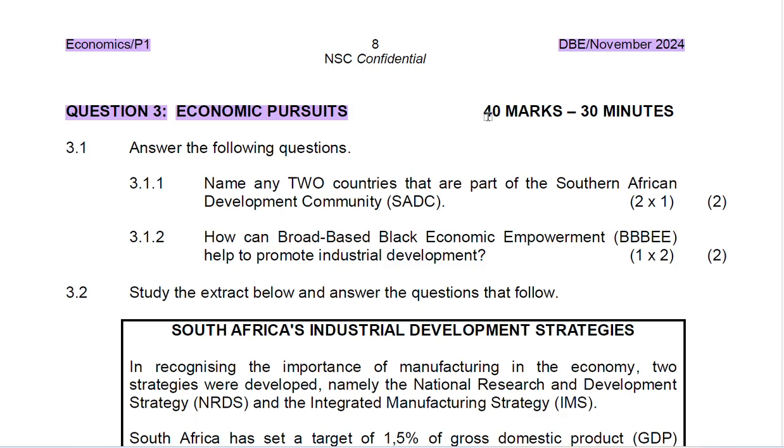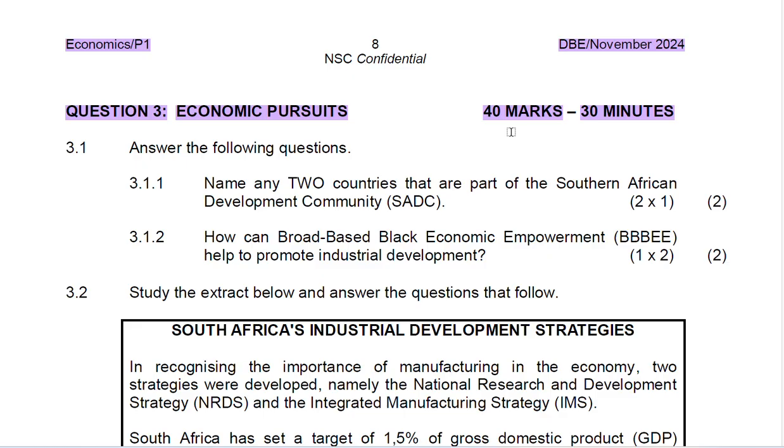Question number 3 is made up of 40 marks, and the candidate is expected to spend 30 minutes of their time. Now, this question is broken down into 3.1, 3.2, and 3.3. In 3.1, you need to answer the questions that you'll be provided.